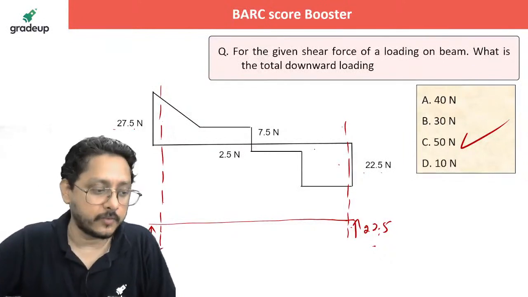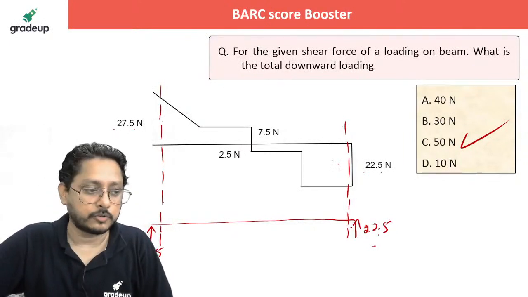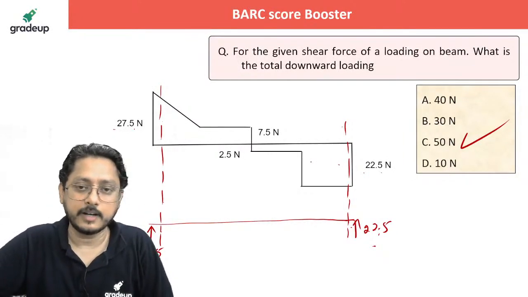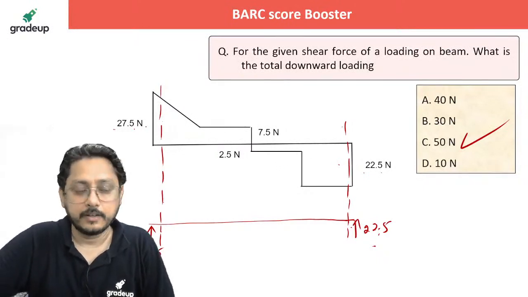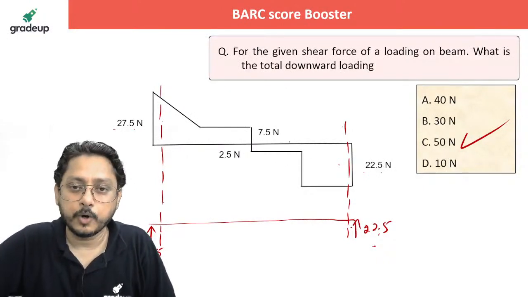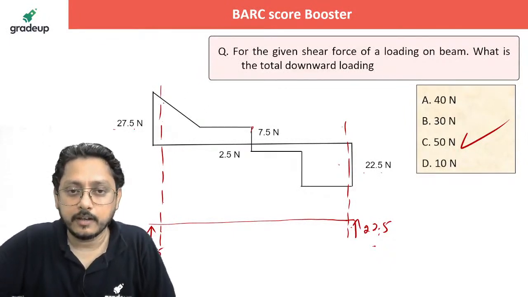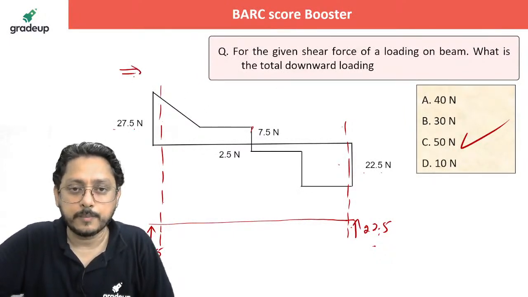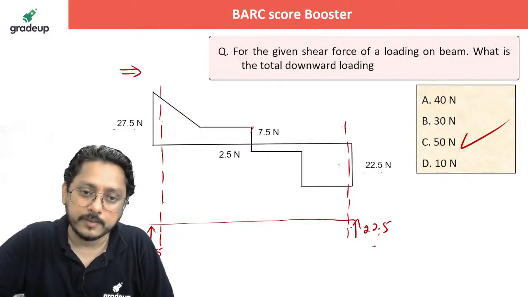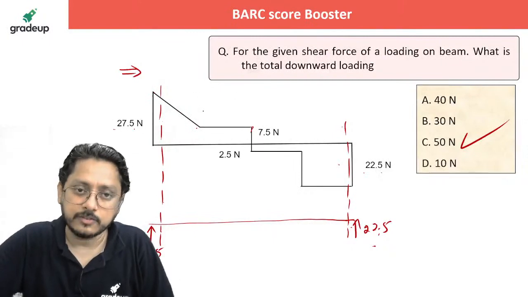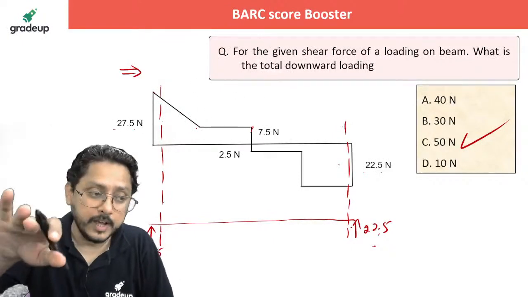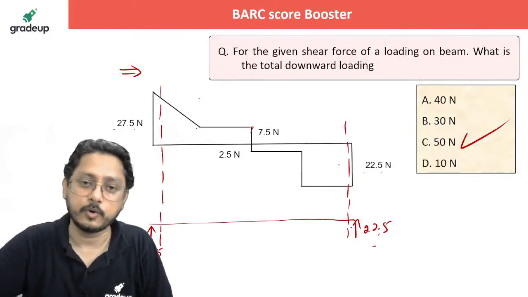Check it out with the other way also. Because it's a revision, everything must be clear. From the left side, if I move from the left, it is already 27.5 upward. If it is coming downward, there is some downward load, maybe in terms of UDL or maybe in terms of a directly concentrated load.